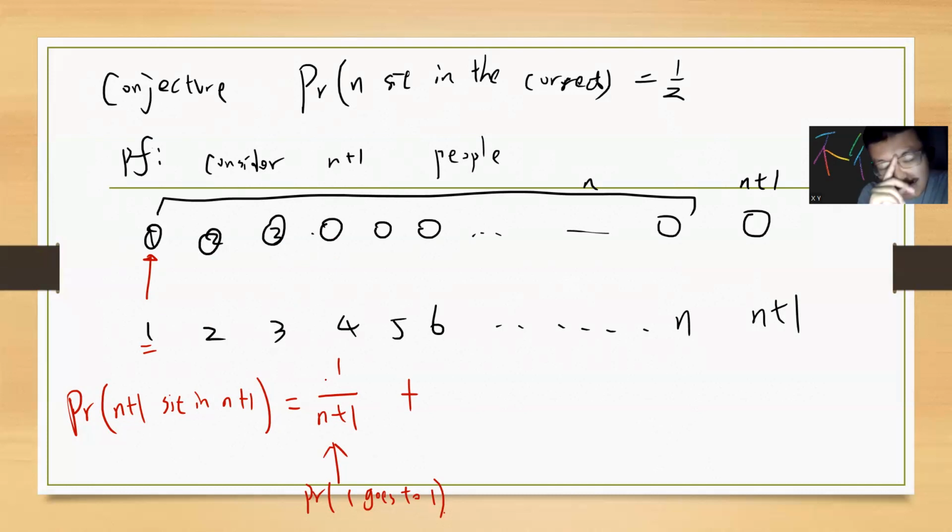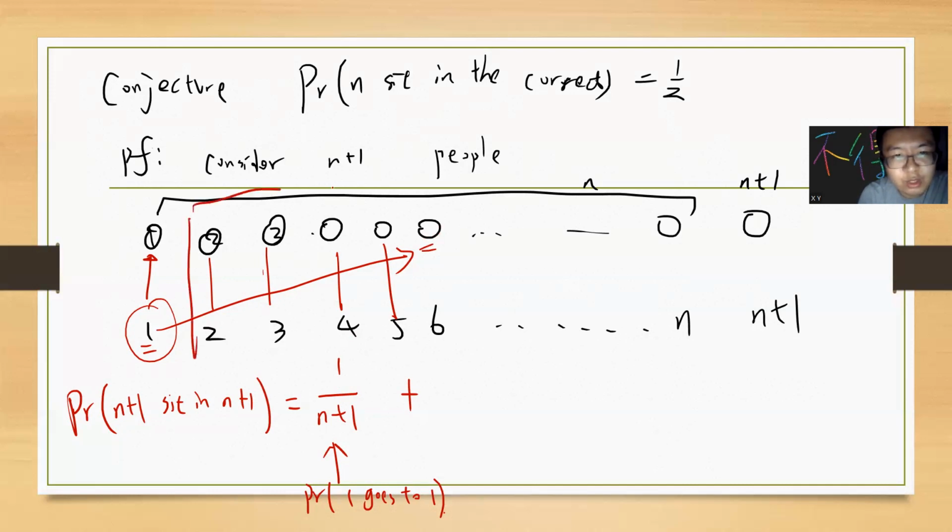Okay. So now you need to consider that number one goes to the rest of the positions. For example, let's say number one goes to here. Number two will go to its correct seat, number three, number four, number five will go to their correct seats, right? But you can see that if number one goes to here, then this problem is exactly the same as before.